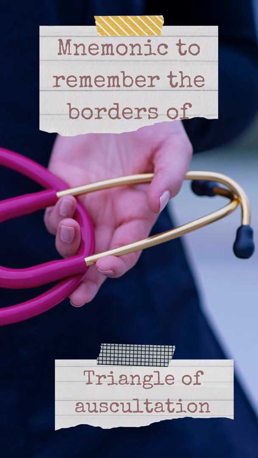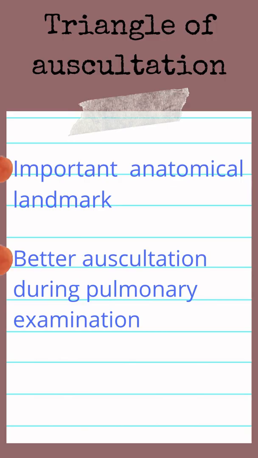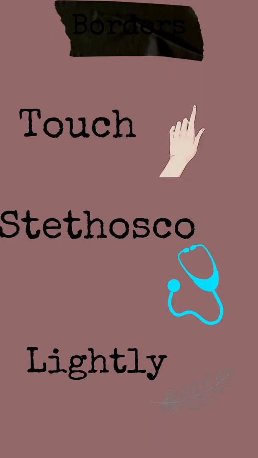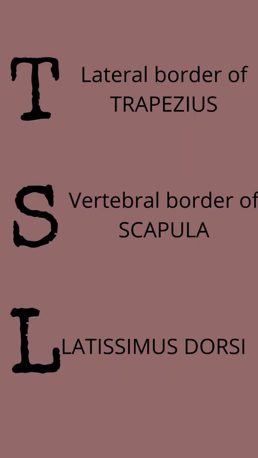Today we're seeing a mnemonic to remember the borders of the triangle of auscultation. The triangle of auscultation is an anatomical landmark that can be used for better auscultation. The mnemonic is, touch stethoscope lightly. T, S, and L. T stands for the trapezius, S for the scapula, and L for the latissimus dorsi.